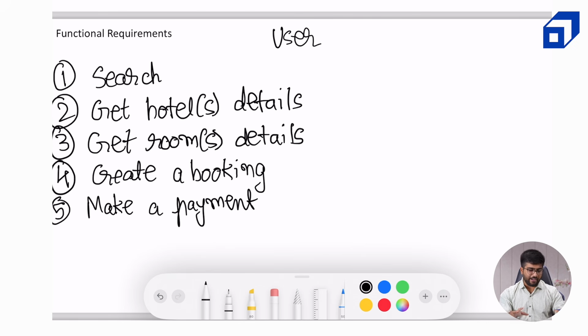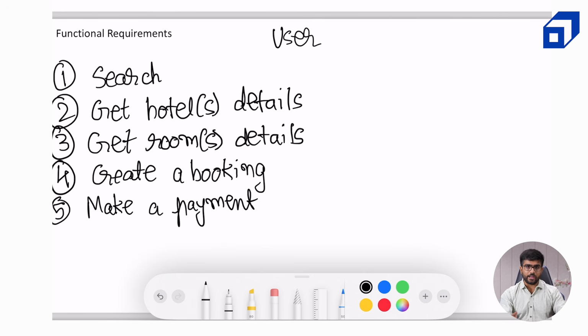Now you might be wondering why I am adding all of these verbs in front of the functional requirements like search, get hotels, get room details, create booking, make payment, and so on. Now these functional requirements would further be translated into the APIs that we are going to expose to both the types of customers, user and the admin. So this will help us understand what different CRUD APIs we want to expose to which type of user.